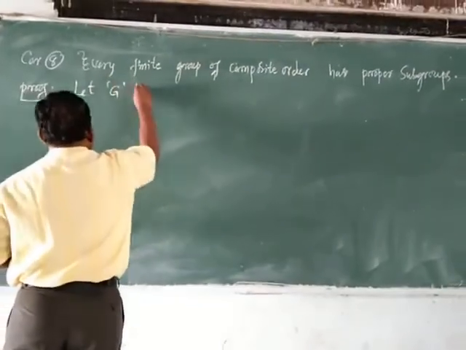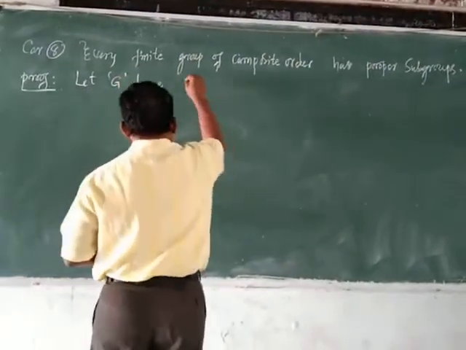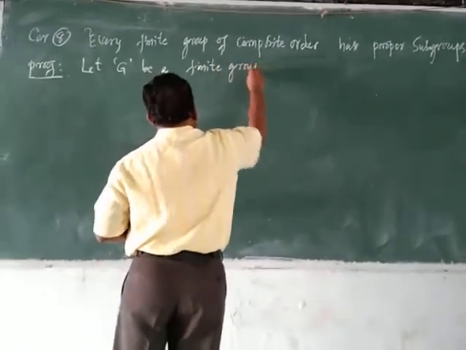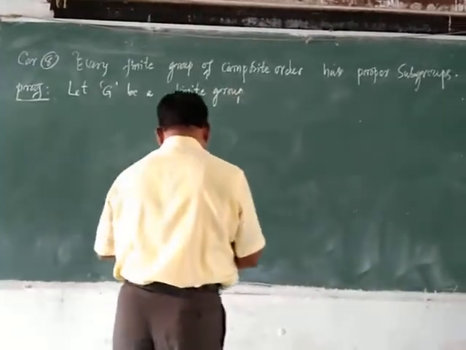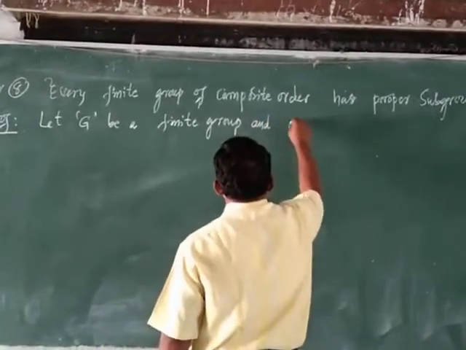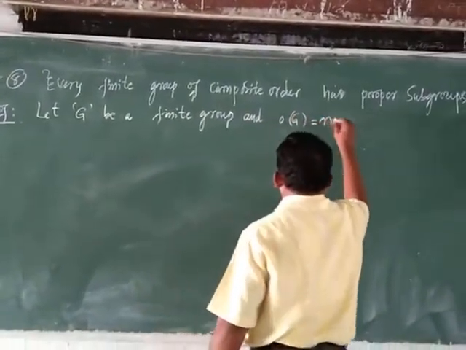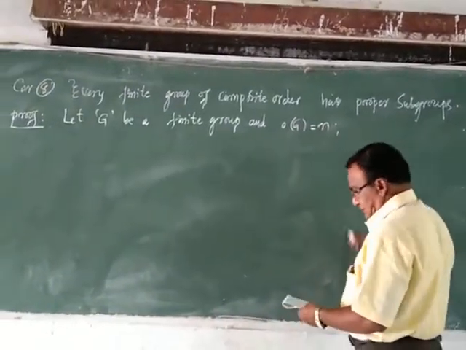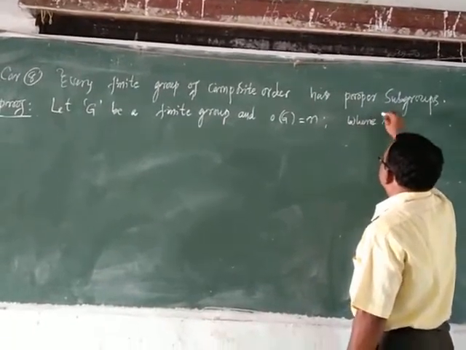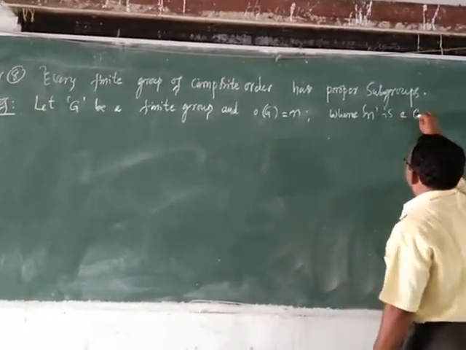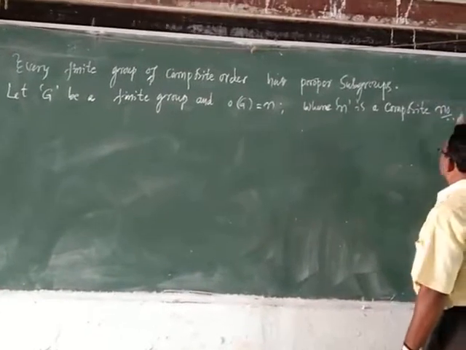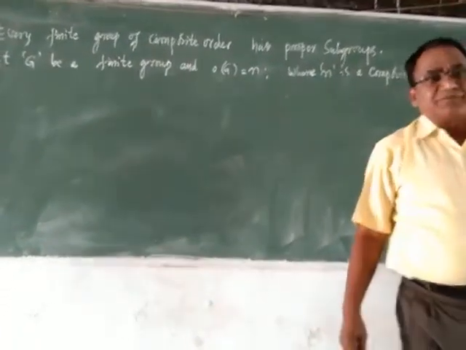Let G be a finite group, and the order of G is equal to n, where n is a composite number.